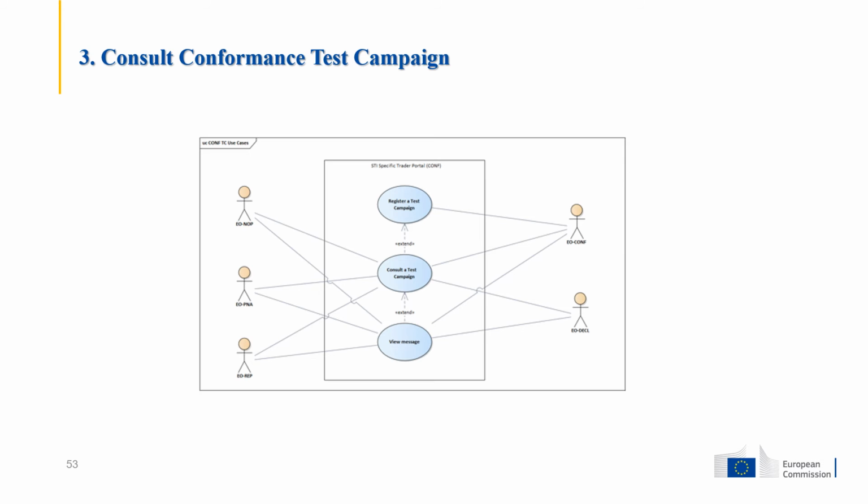The test campaign business scenarios is the area where the user can consult the business scenarios details of a registered self-conformance test campaign. As a self-conformance test campaign page, this page also is only available in the conformance environment. With the EO declarant, EO representative, EO configurator, EO person notifying the arrival, or EO notifying party role, a user can consult a conformance test campaign using STI STP.